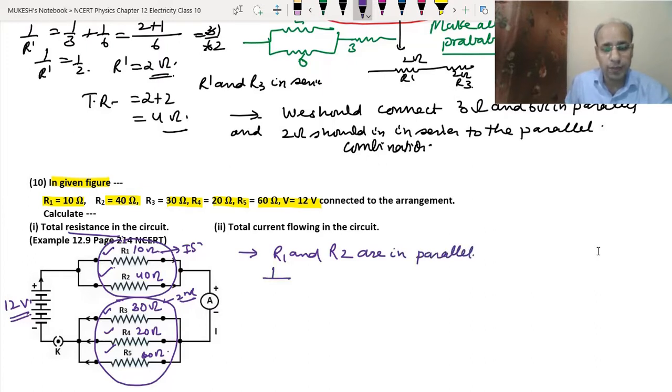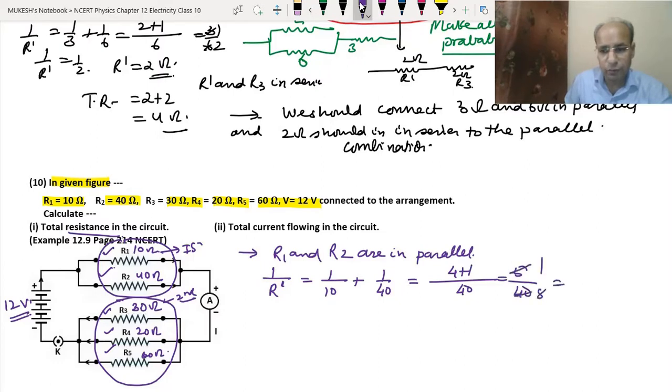So we will write 1 upon R dash. We will get 1 upon 10 plus 1 upon 40. That means we will take the LCM 40. So 4 plus 1, we get 5 upon 40. 5 ones are 5, 5 eights are 40, so we got 1 upon 8. That means 1 upon R dash equals 1 upon 8. It means that R dash equals 8 ohm that we have got.